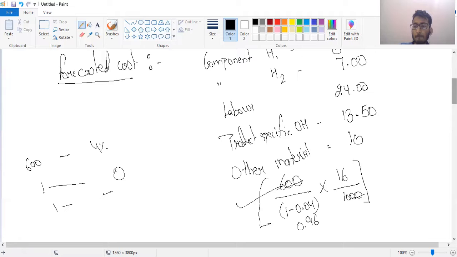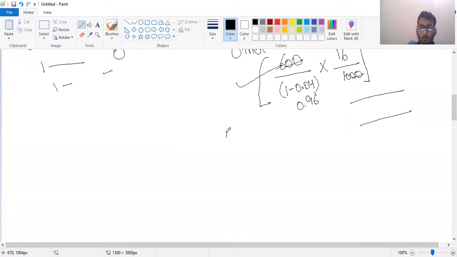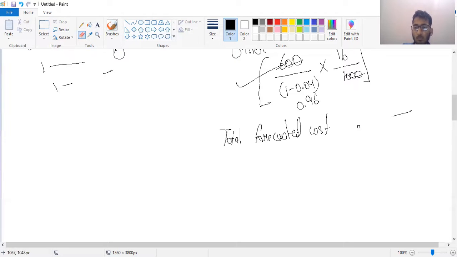Okay, so we require 10 rupee cost of other material as well. So now what is the total forecasted cost? Just a second. What is the total forecasted cost?